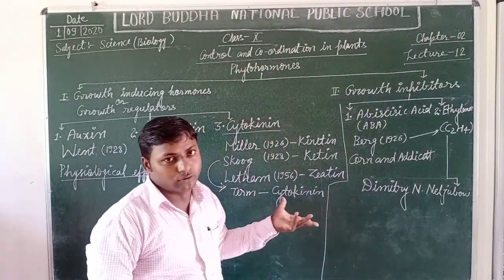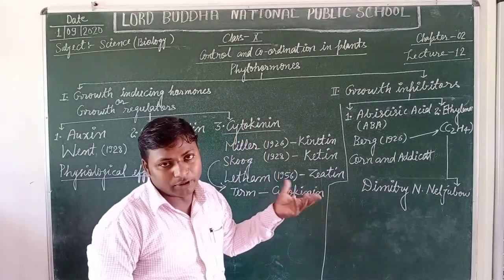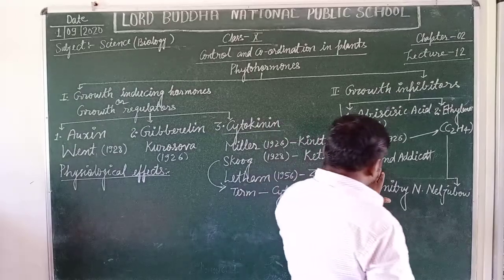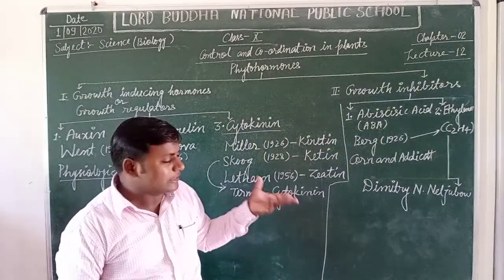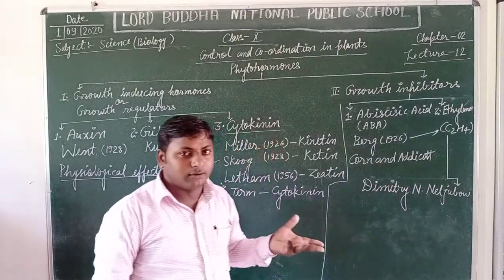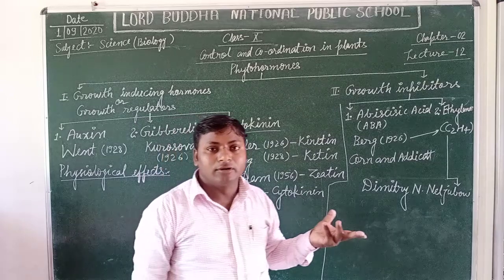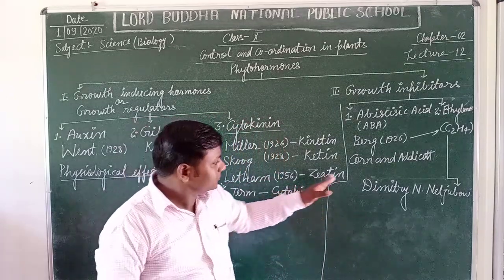Without being mature, the fruits get detached from the main plant body. It also causes dormancy in seeds. It means the seeds become unviable, or you can say they cannot germinate with their full response.